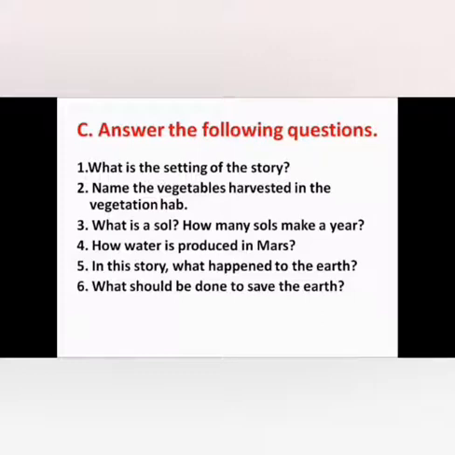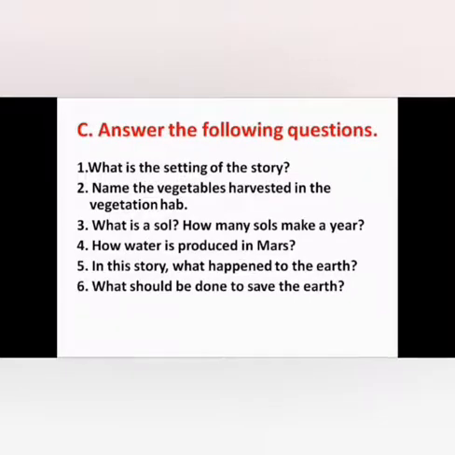And third question, what is a soul? How many souls make a year? Fourth question is, how water is produced in Mars? And fifth one is, in this story, what happened to the earth? Last question, what should be done to save the earth? These are the 6 questions given from the first prose, Earth the Desolated Home. I hope you understood Earth the Desolated Home lessons very clearly.